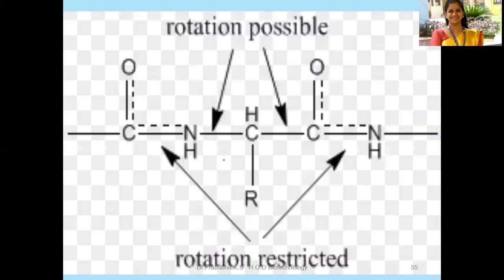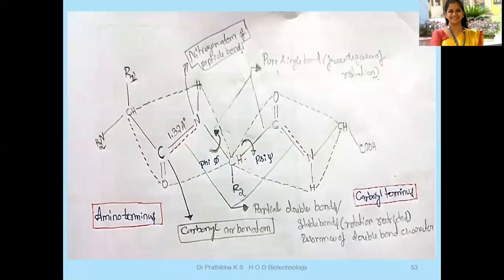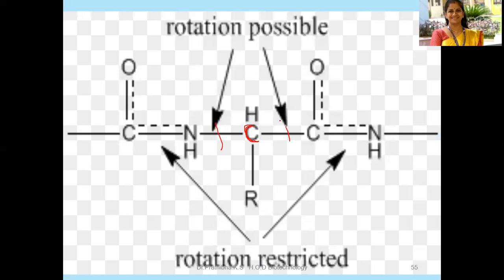here you can see rotation is possible only with the pure single bond which is present on either side of this particular C double bond O, NH. So this is the alpha carbon atom. Only near the alpha carbon atom you can see the psi angle and the phi angle. Only here you can see the degree of freedom of rotation. So here you can see this is the phi angle and this is the psi angle, right? Here this is C double bond O, NH. You can see there rotation is restricted because of the partial double bond.